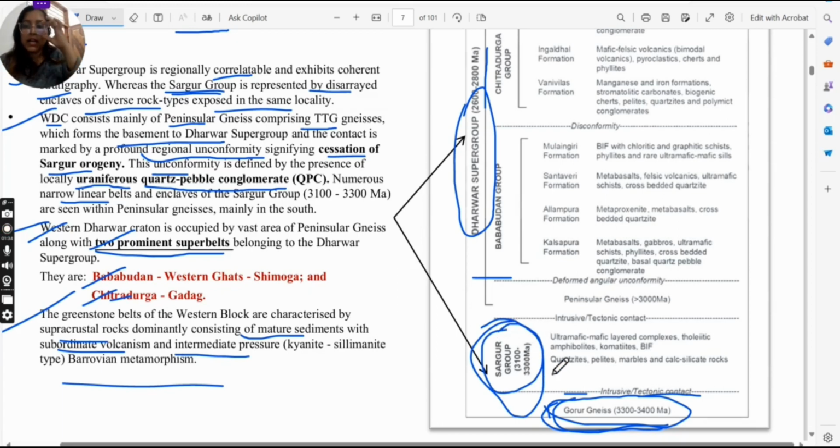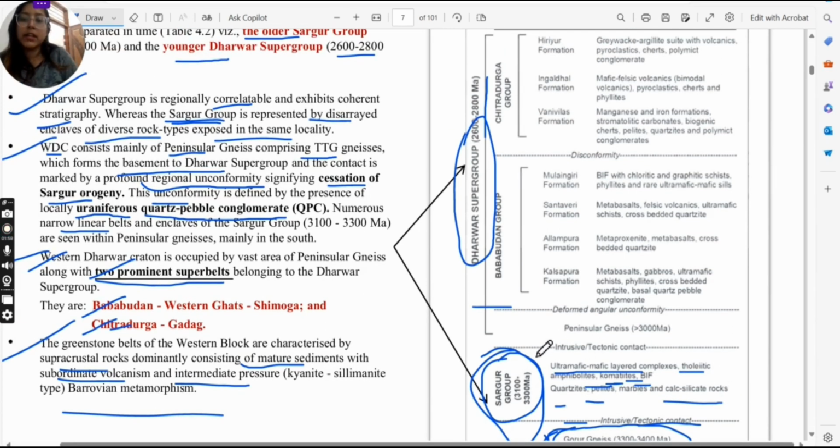The rocks it contains are ultramafic layered complexes, tholeiites, amphibolites, komatiites. BIF will be there, because in the Archean we mostly get komatiites, right? That is why komatiites is written over here. BIF is also there, quartzite, then silicate rocks.